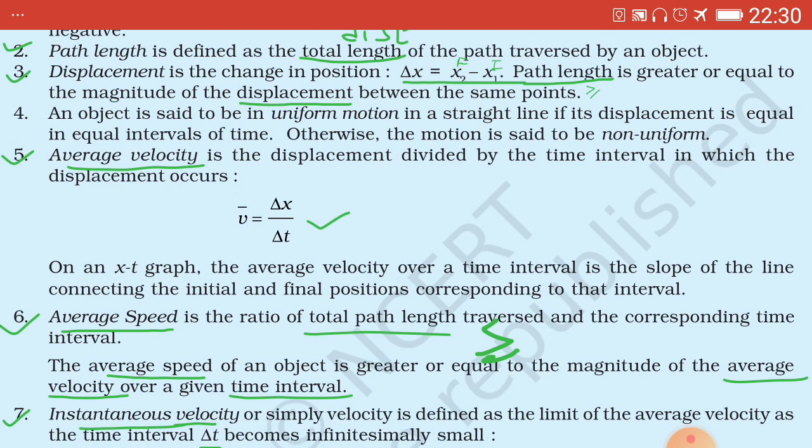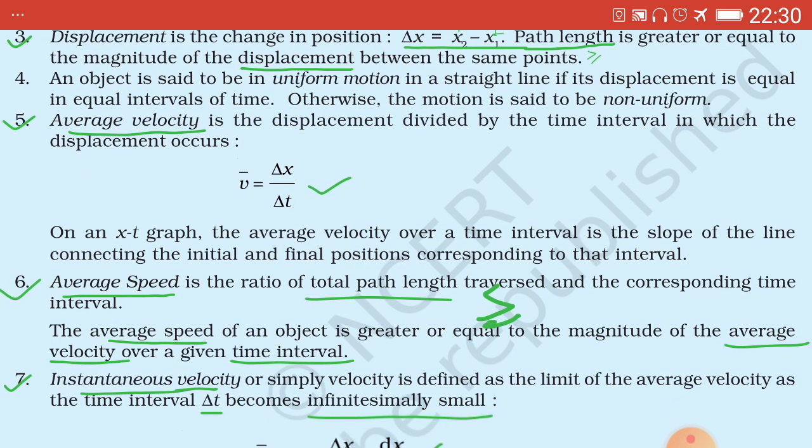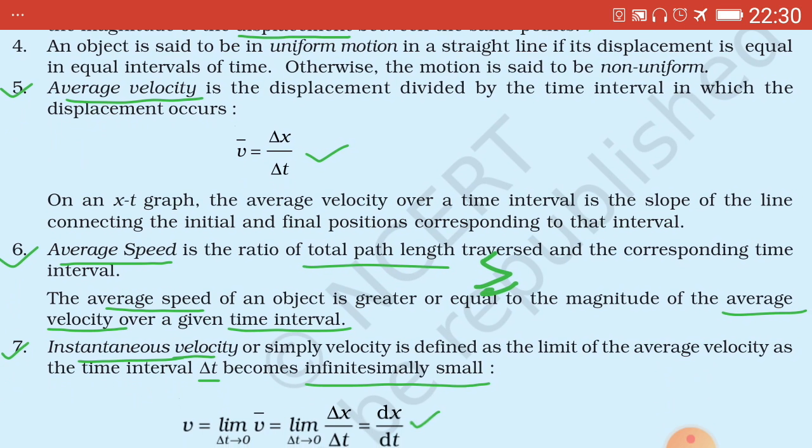Now average speed, it is the ratio of total path traversed, that is travelled, to the corresponding time interval, and the average speed is greater than or equal to magnitude of average velocity over a given time interval. That is average speed greater than or equal to average velocity magnitude.